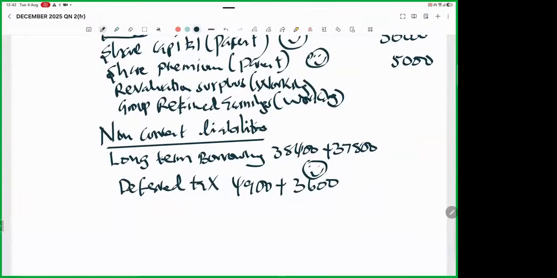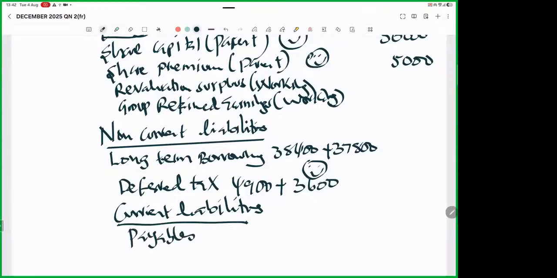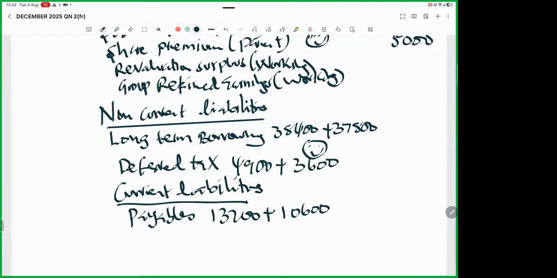Then we have current liabilities. So current liabilities, what do I have there? Trade payables. So payables, we have 13,200 plus what here, somebody? 10,600. Then we have current tax. Tax payable, 2,600 plus what here? 1,800.